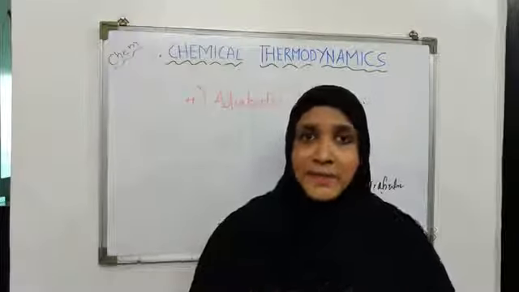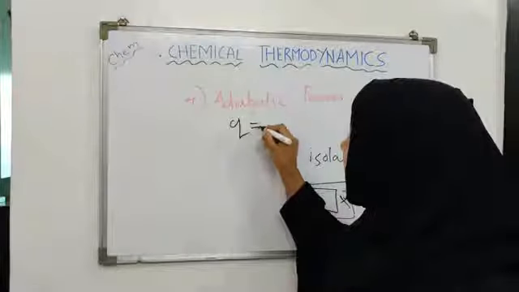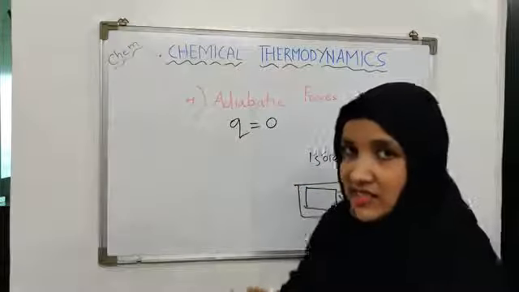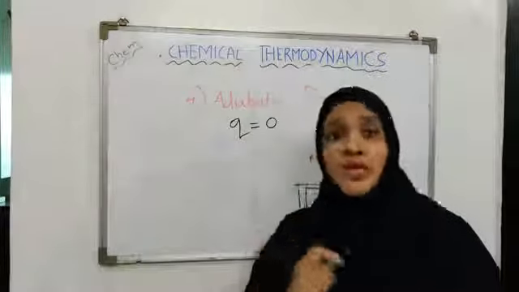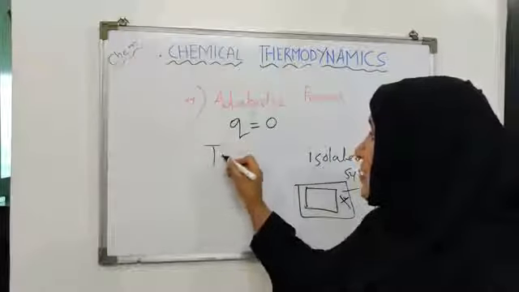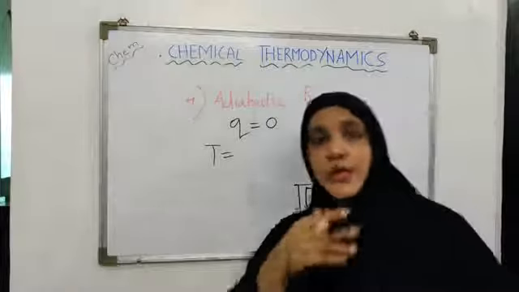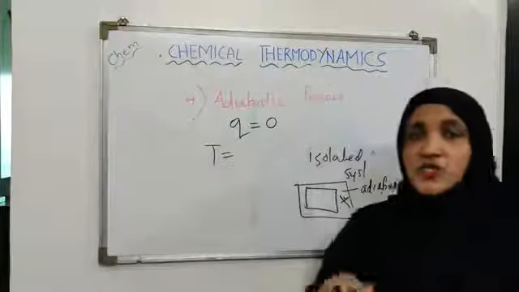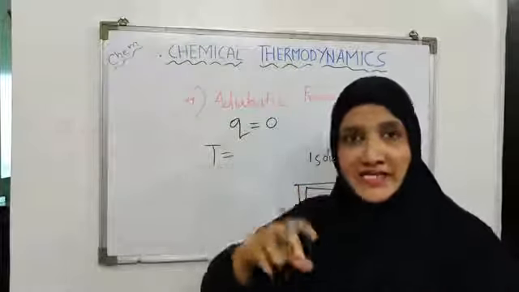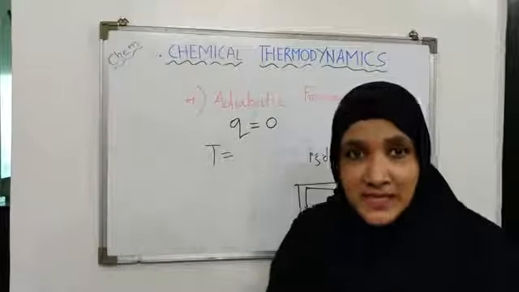So when this happens, what happens? When there is no exchange of heat, that is, exchange of heat is 0, what happens to the temperature of the system? Will the temperature of the system remain constant? No. The temperature will not remain constant now. So if the process was exothermic, heat releasing, it will add heat into the system.